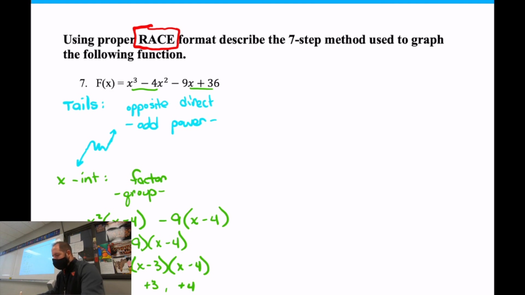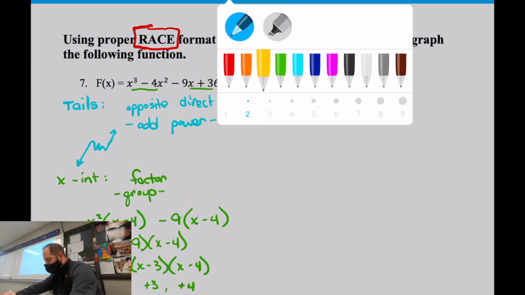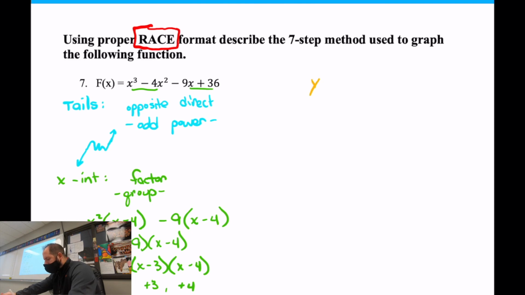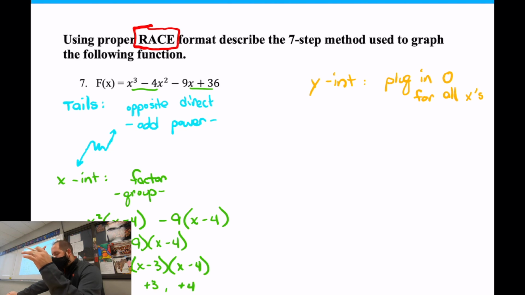Okay, now we're going to do the y-intercepts next. So Abby, what were you saying earlier? For y-intercept, what do we do? Yeah, plug in 0 for all x's. That's how you find a y-intercept on your original problem. So I go back to the original problem, I plug in a bunch of zeros, right?